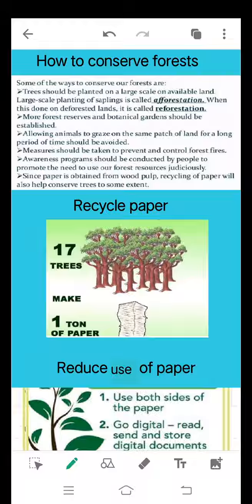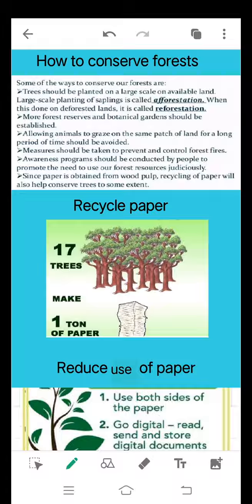Since paper is obtained from wood pulp, recycling of paper will also help to conserve trees to some extent. You must be knowing, children, that 17 trees are used to make 1 ton of paper. And if each student saves at least one sheet of paper in a day, we can save many trees in a year.